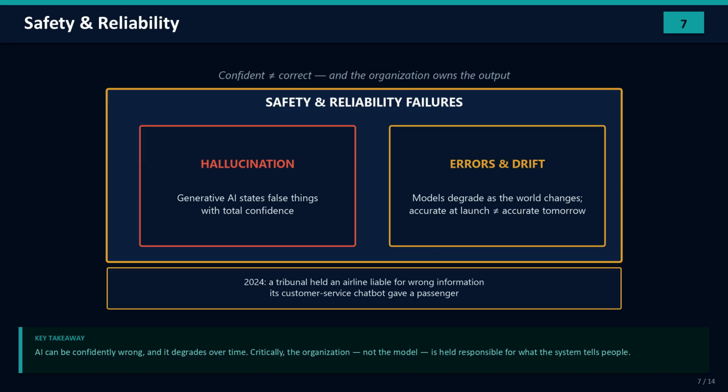In 2024, a tribunal held an airline liable for incorrect information that its own customer service chatbot gave a passenger. The airline argued the chatbot was responsible for itself. The tribunal disagreed. And that's the governance principle in one sentence: confident does not mean correct, and the organization owns the output, no matter which system produced it.